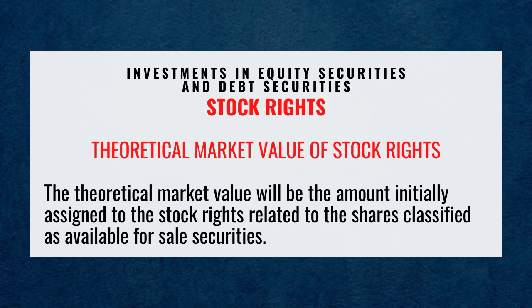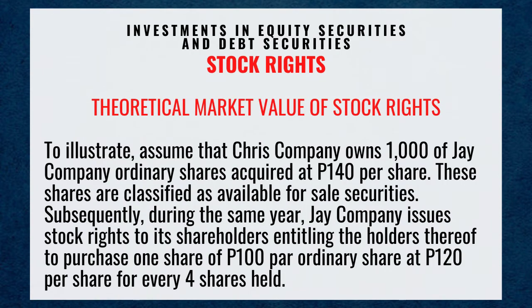The theoretical market value will be the amount initially assigned to the stock rights related to the shares classified as available for sale securities. To illustrate, assume that Chris Company owns 1,000 of J Company ordinary shares acquired at 140 pesos per share. These shares are classified as available for sale securities.